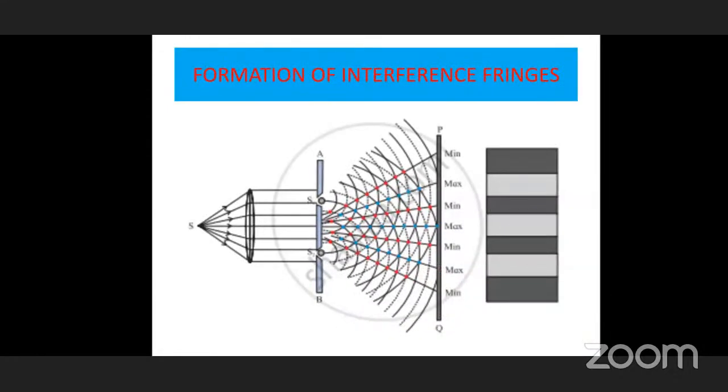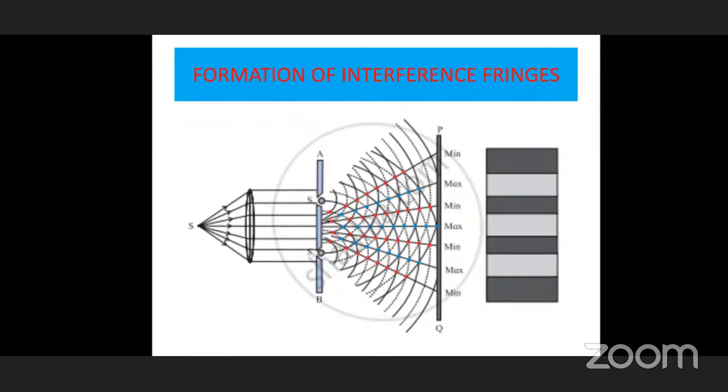You can see what I am discussing here. In this diagram, S is the source. To understand this experimentally, to give the same intensity of light, we are also using a convex lens. From this lens, a parallel beam of light may fall. Otherwise, the intensity coming out from S1 and S2 may change slightly.